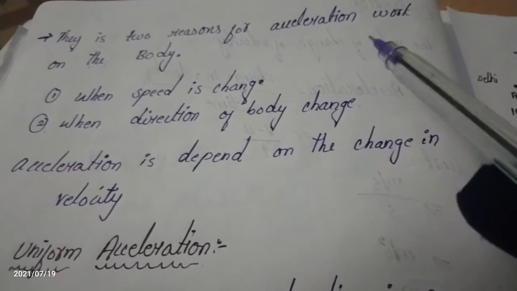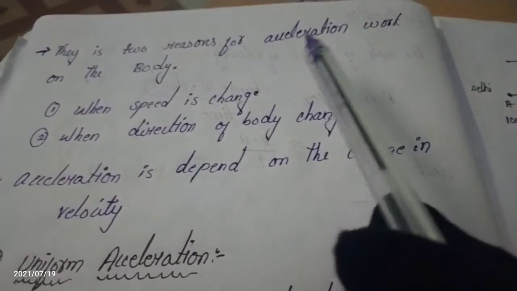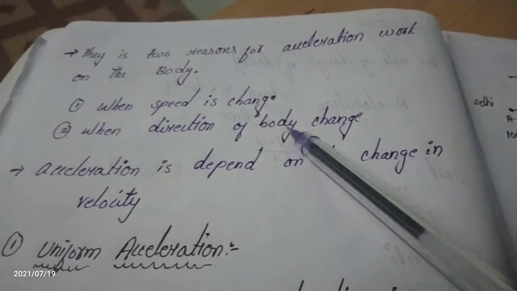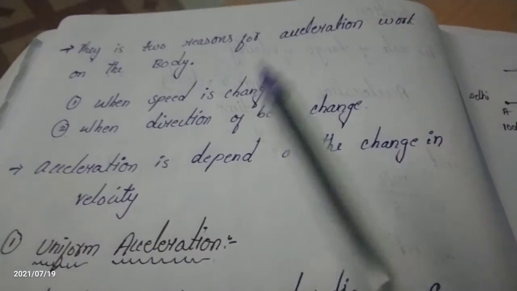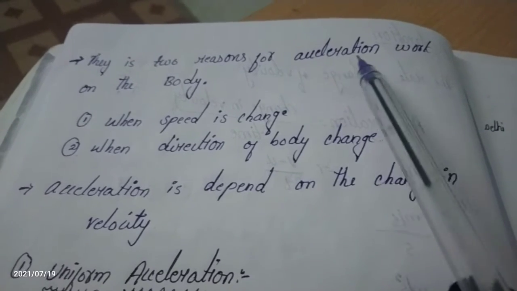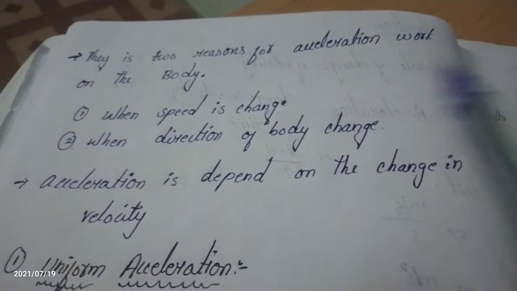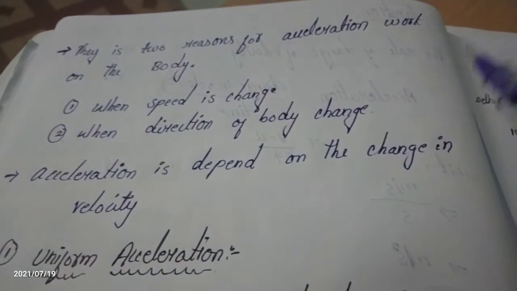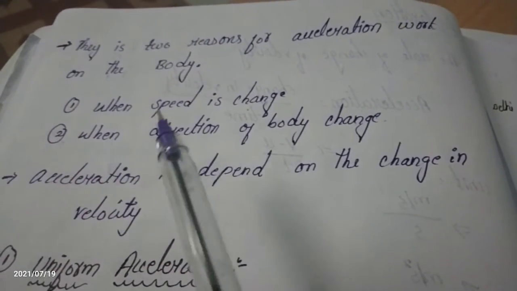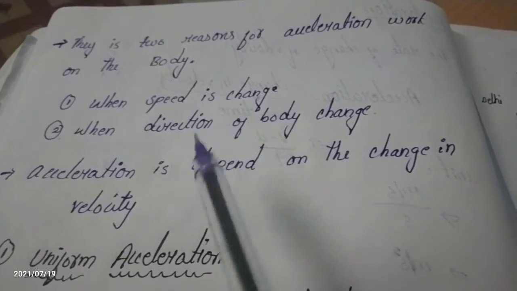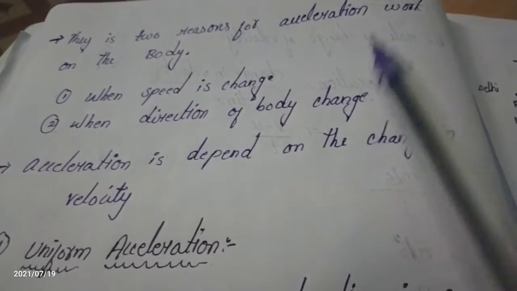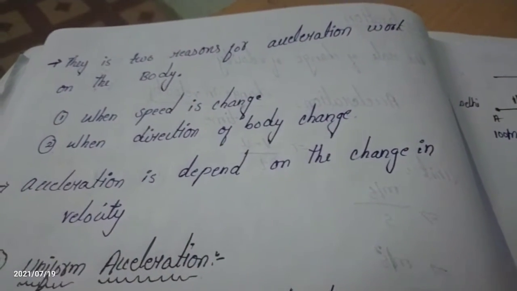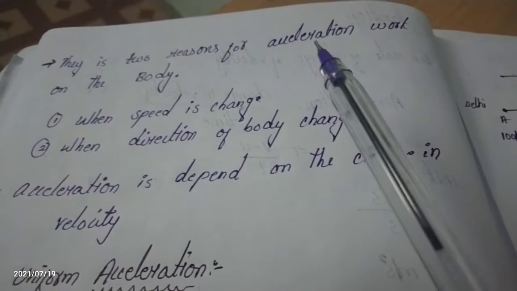Okay, what is the definition of acceleration? Acceleration is nothing but change in velocity. Acceleration measures how much the velocity has changed throughout the journey. It is related to the change in speed and the change in direction of the body, which means the velocity also changes. When velocity is changed, acceleration happens.